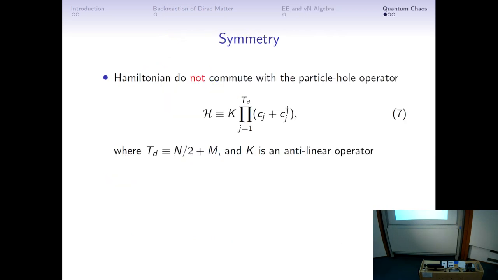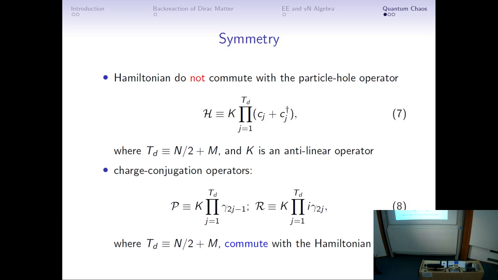And before we proceed to show the result of the quantum chaos, we discuss the symmetry. The Hamiltonian, or the 3-fermion term, does not commute with these particle-hole operators. So this model is different from the conventional SYK model, because it loses some conventional symmetry.